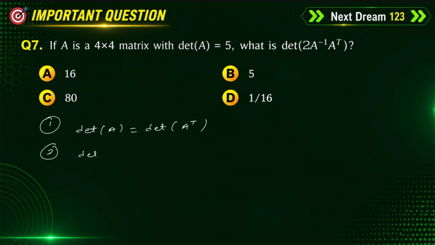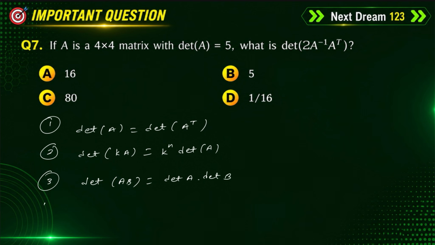The second one is determinant of k times A, where k is any real number, any scalar value. If you take k outside, we get k power of n, determinant of A. And the third property, determinant of A into B is used as determinant of A into determinant of B. And one more property, determinant of A inverse is the same as 1 by determinant of A. This is also a very important property, a very good property actually.